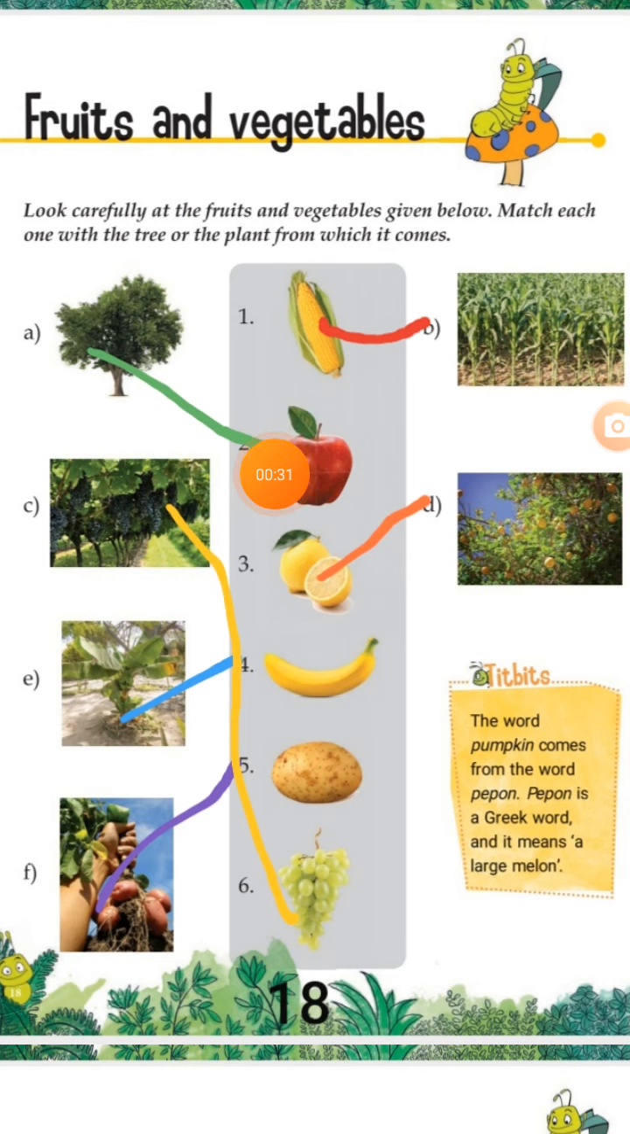Look carefully at the fruits and vegetables given below. Match each one with the tree or the plant from which it comes. First is corn. Corn match with the corn plant.